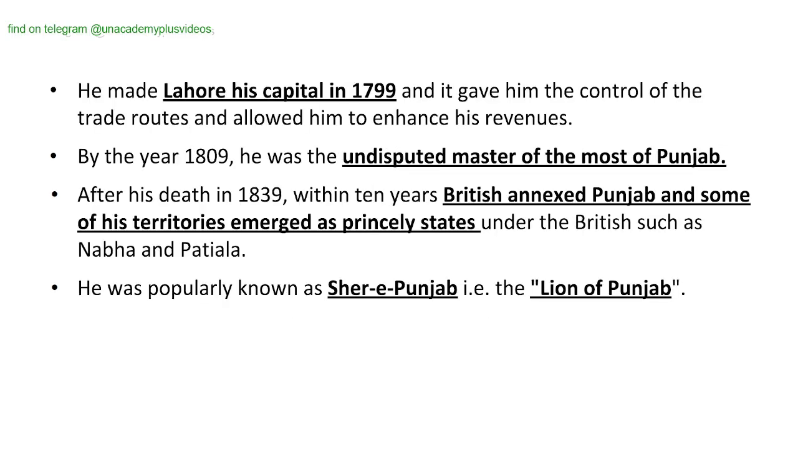He made Lahore his capital in 1799 and it gave him the control of the trade routes and allowed him to enhance his revenues. By the year 1809, he was the undisputed master of most of the Punjab. After his death in 1839, within 10 years, the British annexed the Punjab and some of his territories emerged as princely states under the British, such as Nabha and Patiala. Okay, Nabha and Patiala were basically the princely states of Punjab. He was popularly known as Sher-e-Punjab, that is the Lion of Punjab.